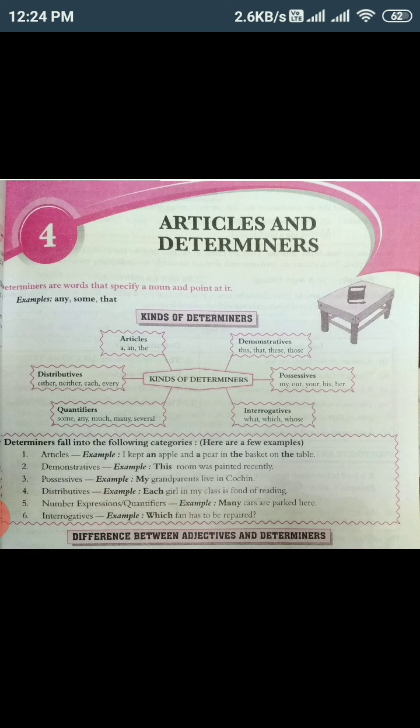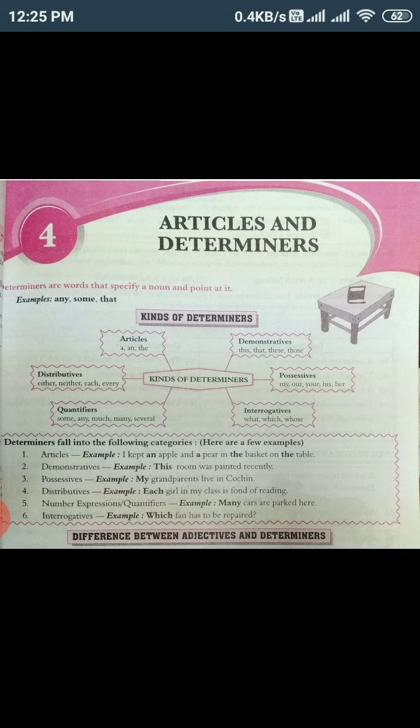You know students, you all have read about articles. The three articles, I am sure all of you are aware, that is a, an and the. They are part of determiners, and this topic you are reading for the first time. Articles are part of determiners. I have repeated that because we have different kinds of determiners and articles are one of them.